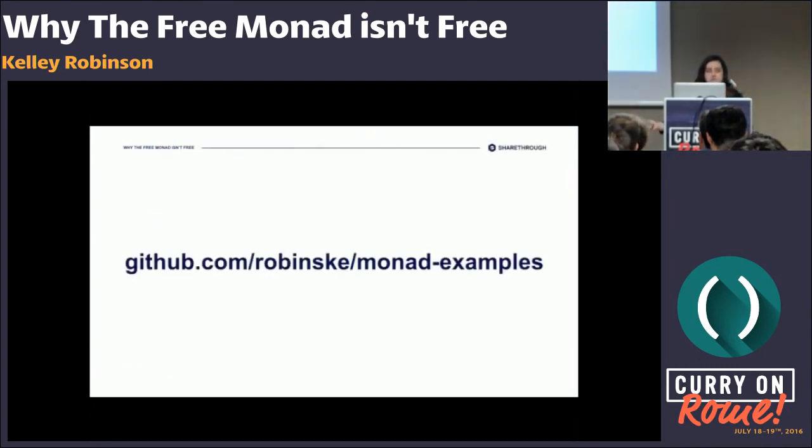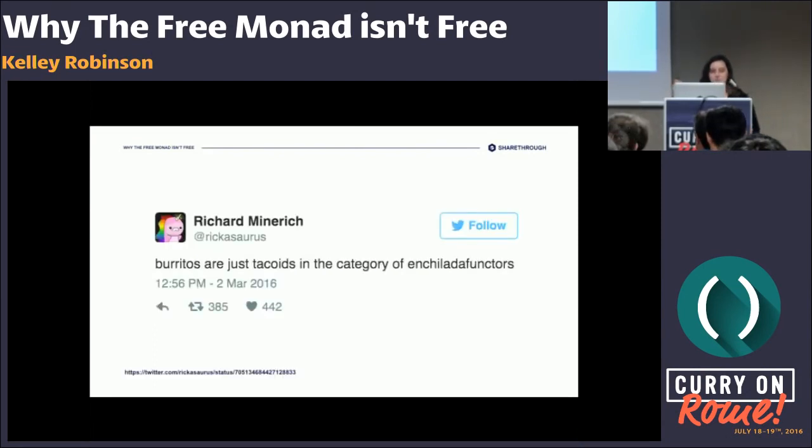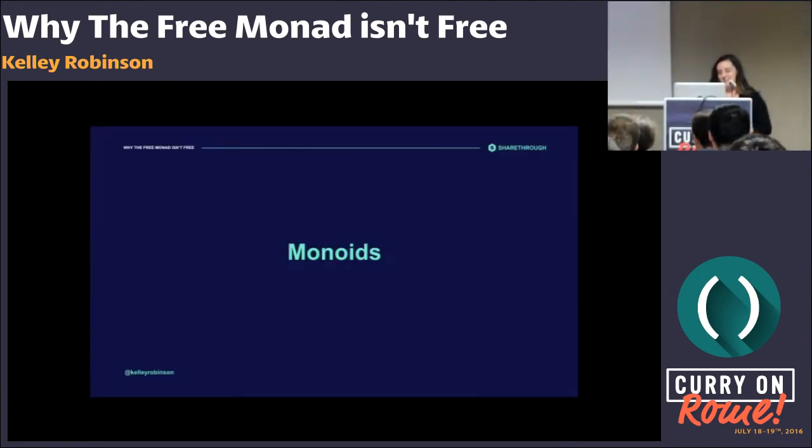This presentation has a lot of code. It's all in Scala. If you're not familiar with Scala or want to look at this later, everything's available on my GitHub. Here's the link. Okay, we've probably heard monads are monoids in the category of endofunctors. What does that mean? We'll start with monoids. We're not going to explain this using category theory.